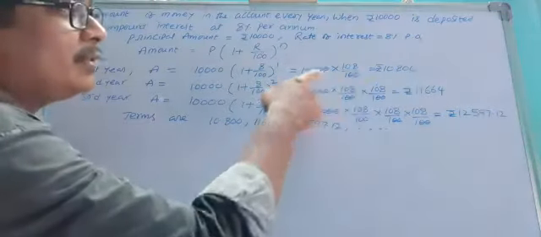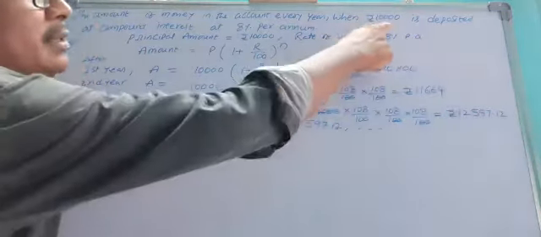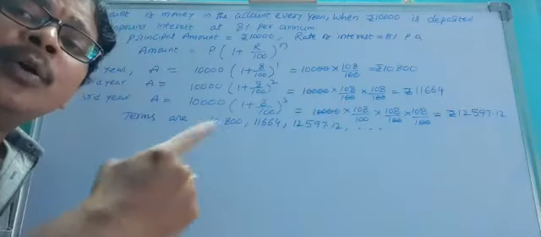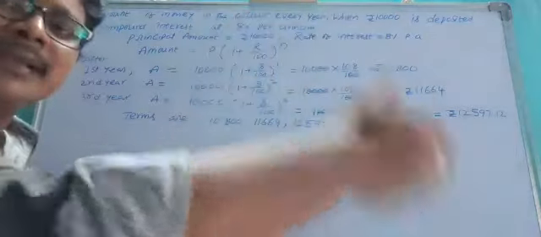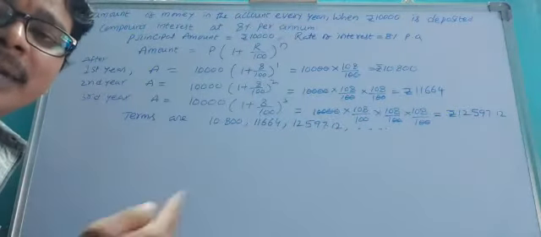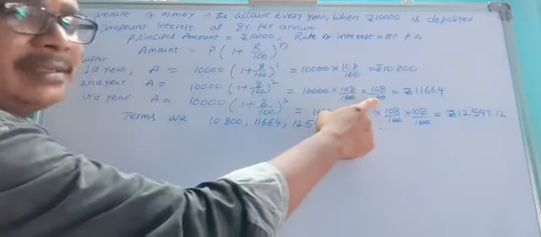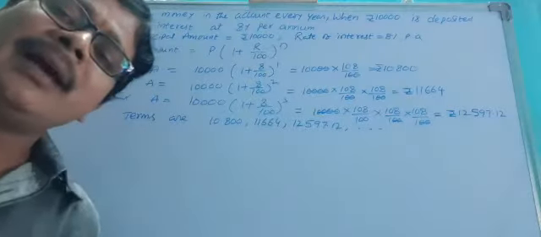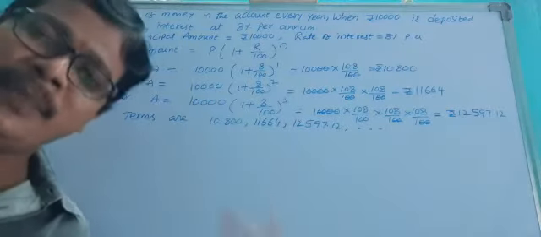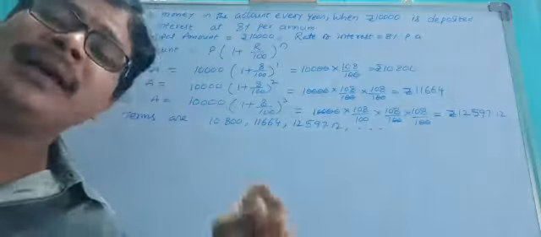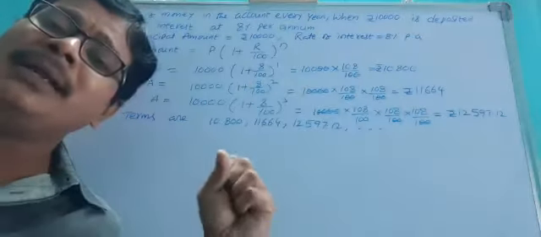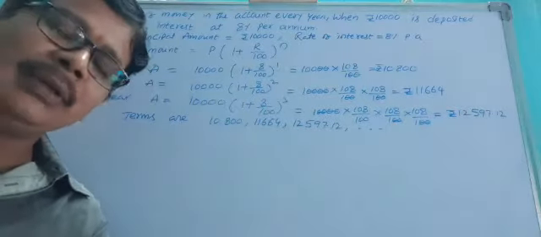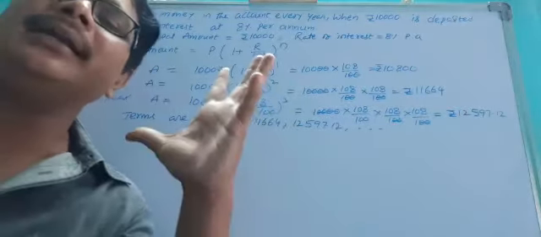Except the first term, 10,000, all the remaining terms are obtained by multiplying the preceding term by 108 by 100 for the next year. So except the first term, all the terms are obtained by multiplying a constant to the preceding one to get the next year's amount. That means they are in GP, not in AP.